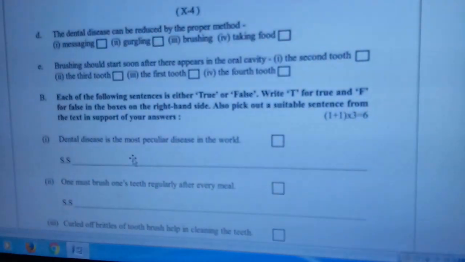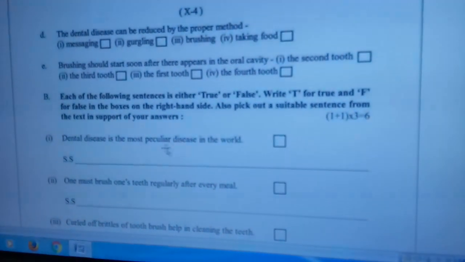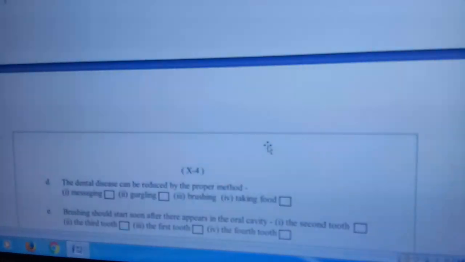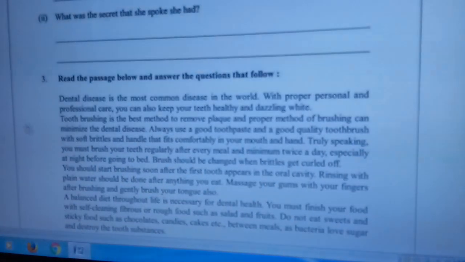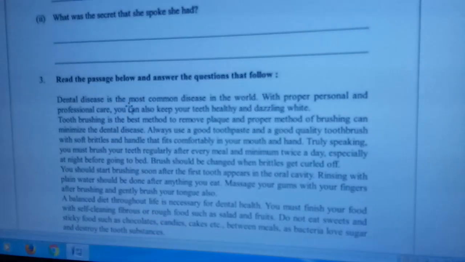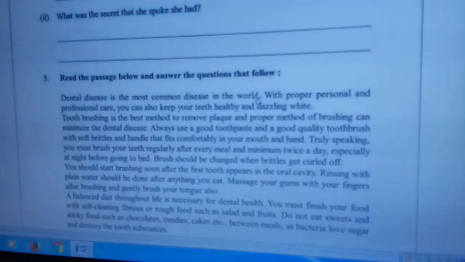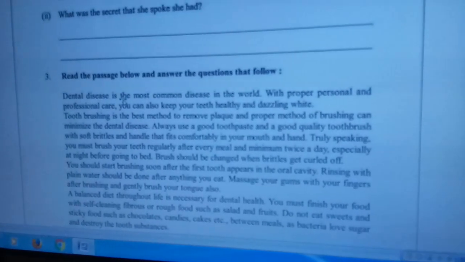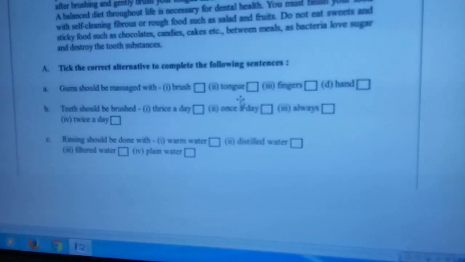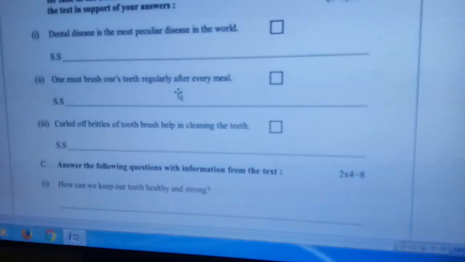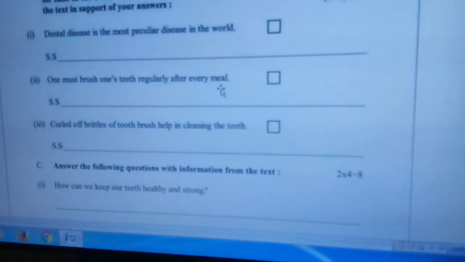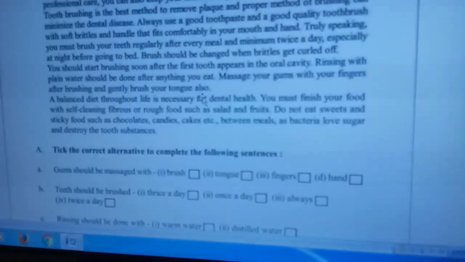So B1, dental disease is the most peculiar disease in the world. Absolutely false, because the first sentence, dental disease is the most common disease in the world. Okay, that is the supporting statement. Dental disease is the most common disease in the world. Now come to the second question. One must brush one's teeth regularly after every meal. That is true. True.